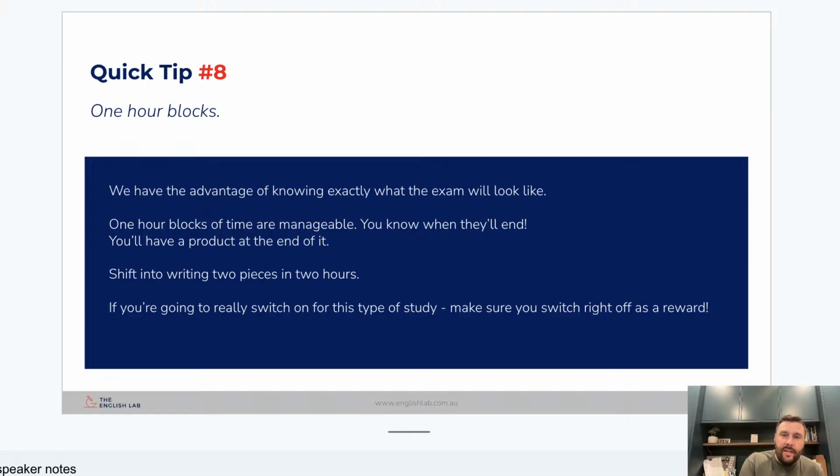The next bit of advice for that: if you're really going to switch on for that type of study, make sure you switch off as well. I always get a little bit worried when students say things like, yeah, I was kind of watching Netflix and I had a friend over, but I was looking at quotes on flashcards and stuff. That's not really effective study for English. Also, when you're trying to have Netflix on and have your phone and do your study with other people around that you're kind of chatting to, but you're eating chips and doing all this, you're not relaxing and you're also not studying, okay? So you want to be doing one or the other.